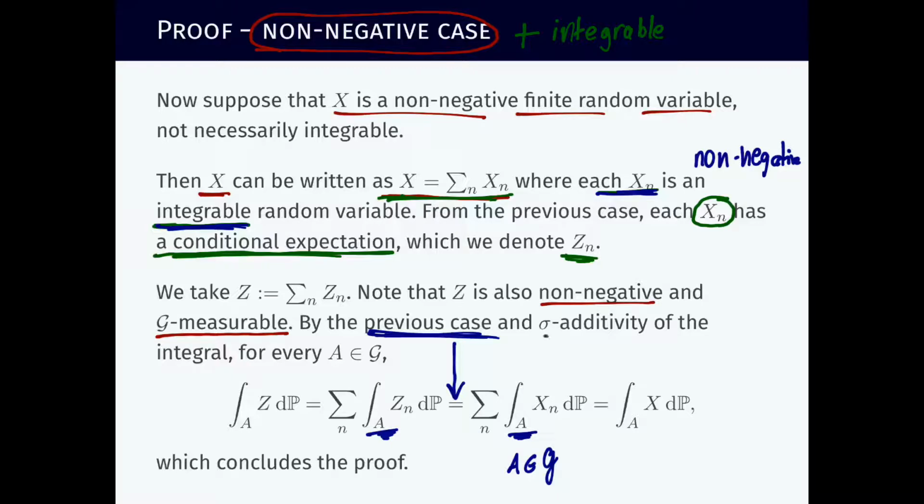And using also sigma additivity of the integral, which is what we use here and here, the sum can go inside the integral. When the sum goes inside the integral, the sum over n of all Z_n's is Z, and the sum over n of all X_n's is X. And this concludes the proof for this case when the random variable is non-negative but not necessarily integrable.